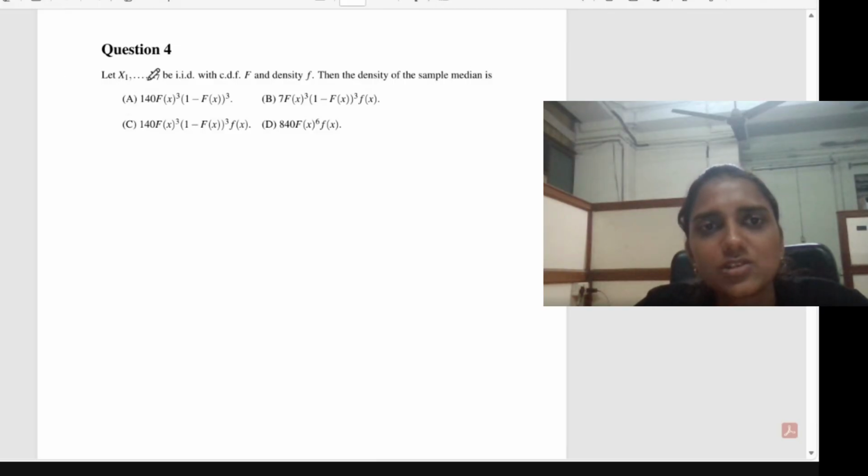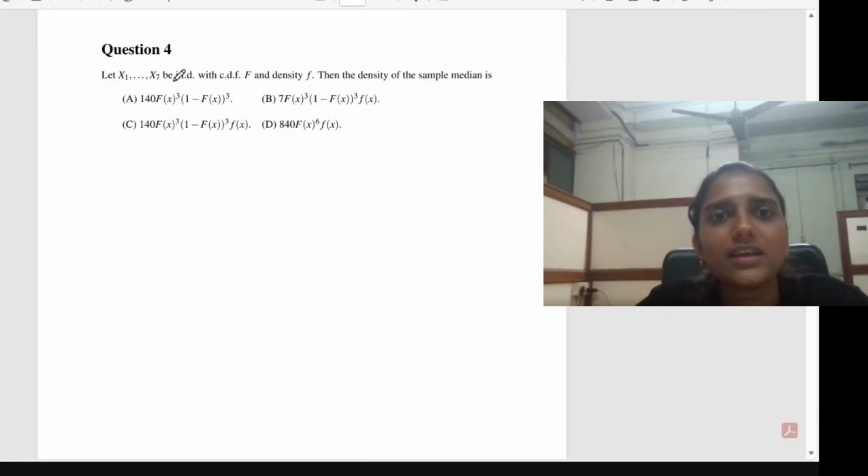We have x1, x2, etc., x7. So what will be the sample median? That is the first question. Based on seven IID observations from a distribution with the CDF capital F and density small f, what will be the sample median? The median, you all know, is the middlemost observation when you arrange the data in ascending or descending order of magnitude. For this case, we have 7 observations. Whenever the number of observations is odd, there will be a single value as median. If it is even, it depends on the middle two values. In the discrete case, we take the average of the middle two. In the continuous case, any value between the middle values can be the median.